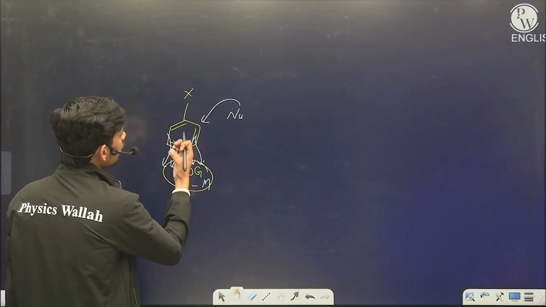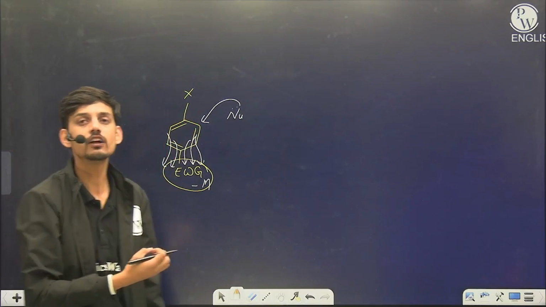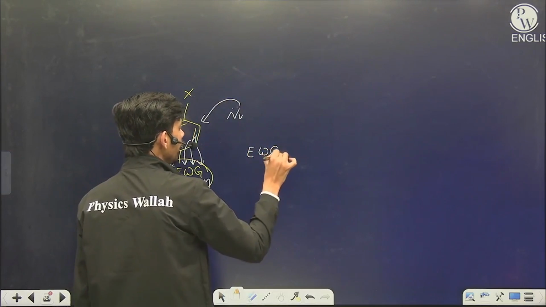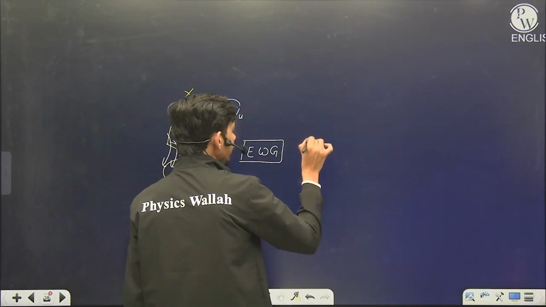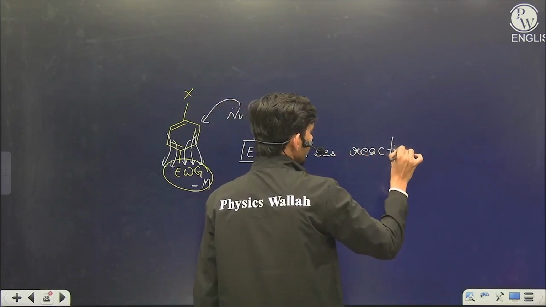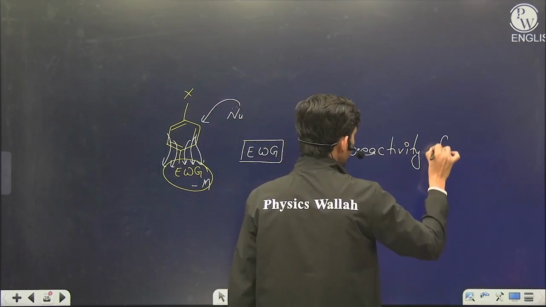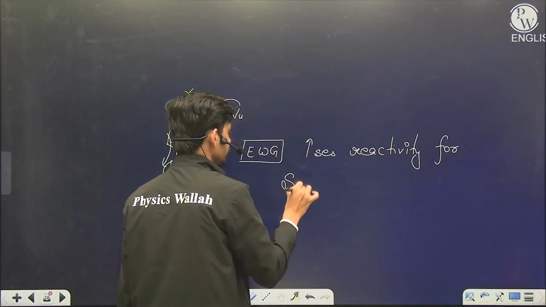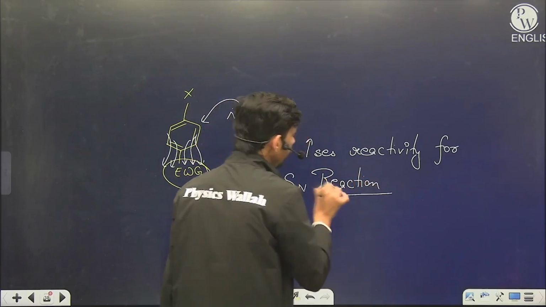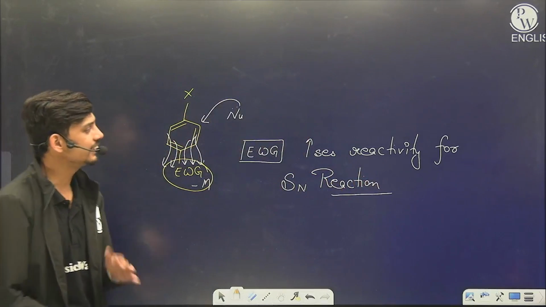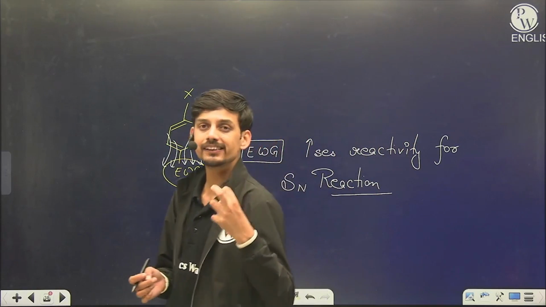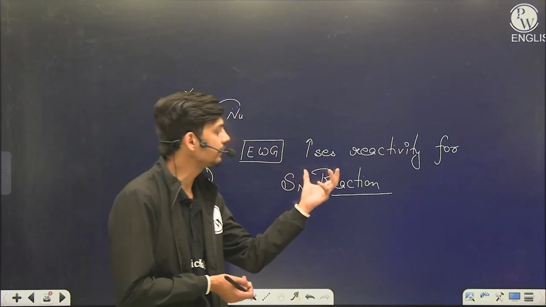Plus the removal of halogen will become easier. So that's why electron withdrawing group increases reactivity for SN reaction. And electron donating group will decrease the reactivity by donating the electron. Electron withdrawing group makes the benzene less nucleophilic, and that's why the reactivity increases.